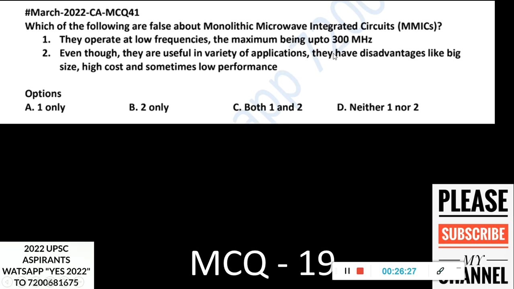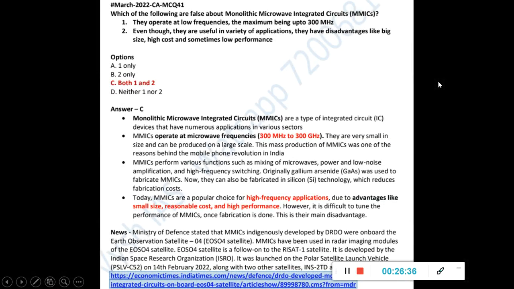So here also this first statement will be wrong, and the second one also, this monolithic thing and all, they're telling like big size and all, which is kind of contradicting. Okay, so that way you can tell that both 1 and 2 are false. Okay, it's asking for false. So here it is mentioned up to 300 megahertz, but it actually operates in the microwave frequency range, 300 megahertz to 300 gigahertz. Okay, and it is useful in a variety of applications. It has a small size, reasonable cost, and high performance. Okay, everything we gave opposite here. So that is why both these statements are wrong.